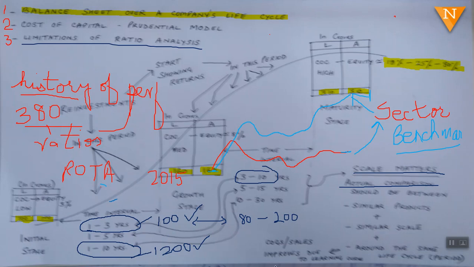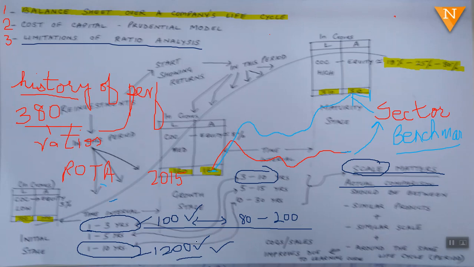If the benchmark company is of a different level, then it is like comparing oranges with apples. They have their own environment, they have their own setting. So this is what I mean by limitations of ratio analysis. The first limitation is you need to look at the scale. So the comparison has to be between level playing field companies.